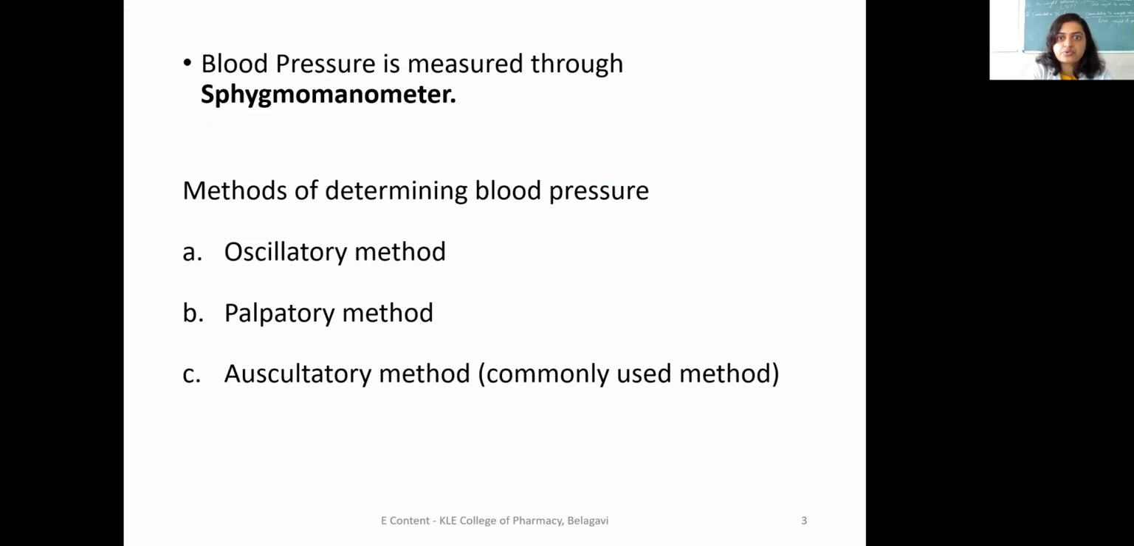The instrument which is used for the measurement of blood pressure is the sphygmomanometer. And there are different methods to determine blood pressure: the oscillatory method, palpatory method, and auscultatory method. The auscultatory method is commonly used. It is widely used everywhere.